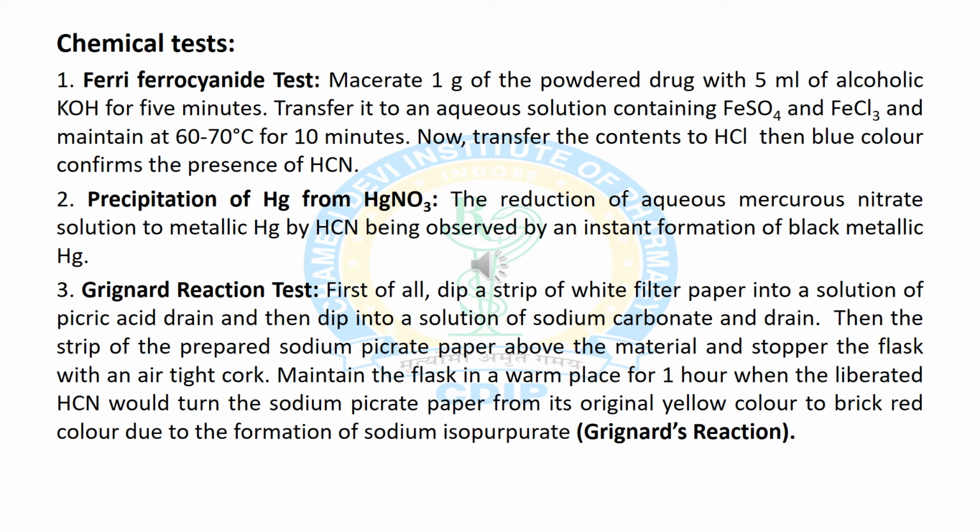In this test, first of all we take a white filter paper strip and dip it into picric acid and then sodium carbonate solution. Then this strip is the prepared sodium picrate paper. Then this paper is placed into a flask with an airtight cork, and the flask is kept in a warm place for 1 hour. When hydrocyanic acid is liberated, the filter paper turns yellow and then red due to the formation of sodium isopurpurate.